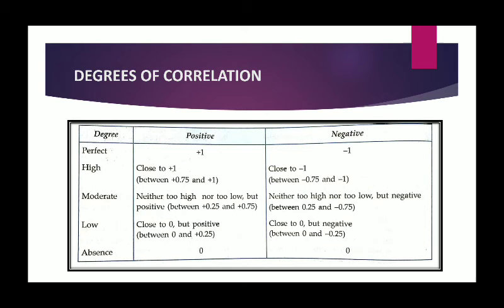The degree of correlation can be expressed in different ways. The first one is perfect correlation. If the relationship between two variables is such that the values of the two variables change in the same proportion, correlation between them is said to be perfect. Change can be increase or decrease. Perfect correlation can be positive or negative.